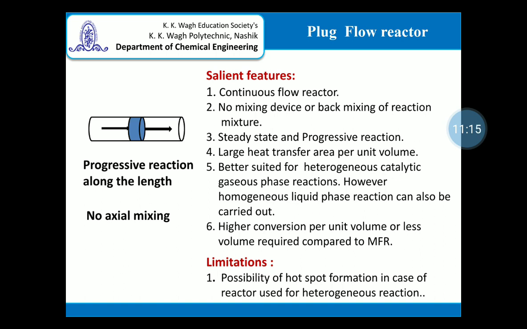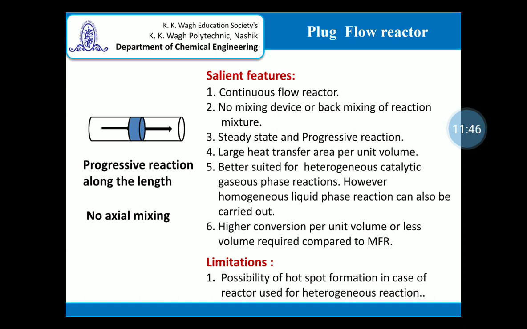It is better suited or usually used for a heterogeneous catalytic gaseous phase reaction. However, it can also be used for a homogeneous liquid phase reaction, where along the movement through the reactor, the reaction occurs. So, in some cases, it can be used for a homogeneous liquid phase reaction, but generally used for a heterogeneous catalytic gaseous phase reaction.